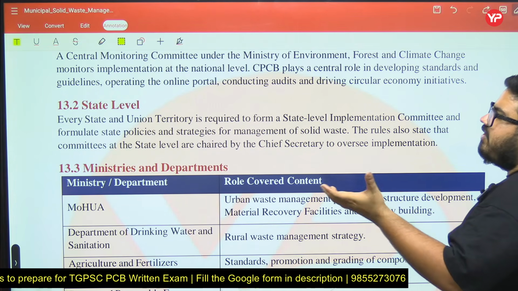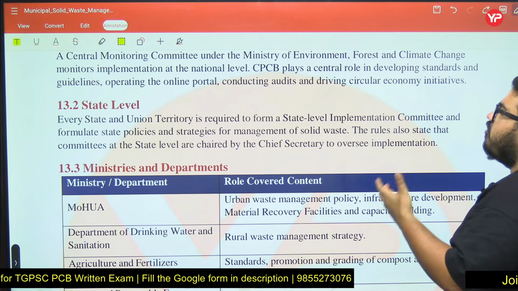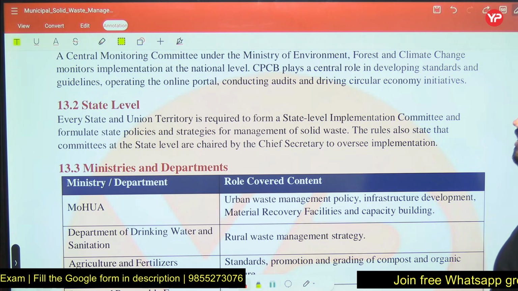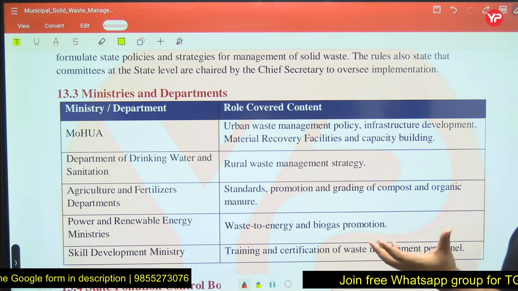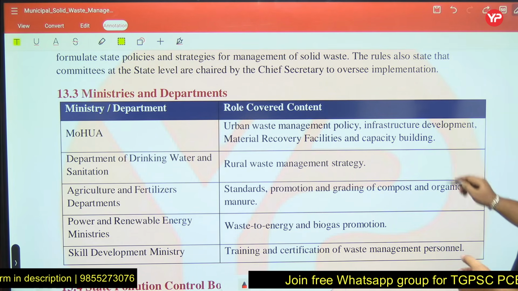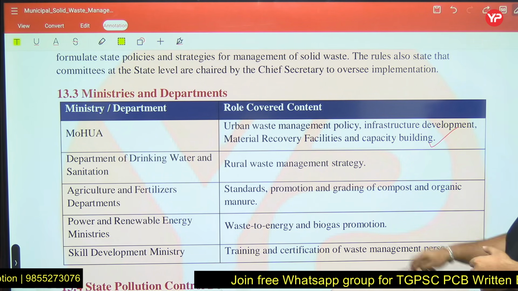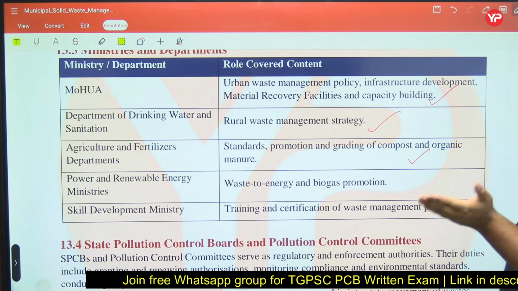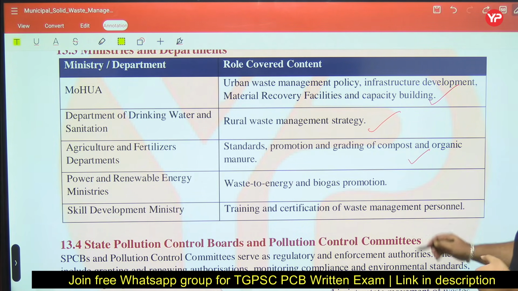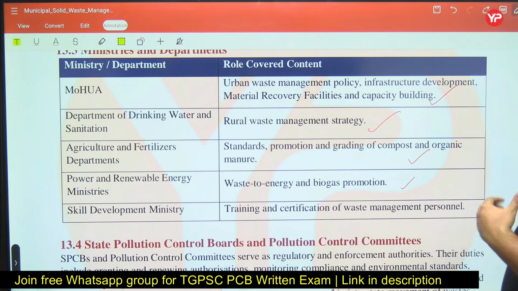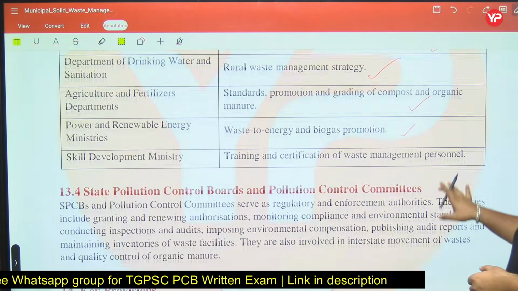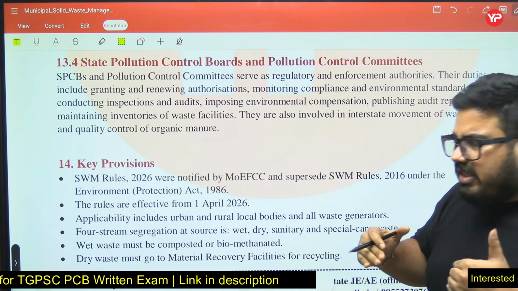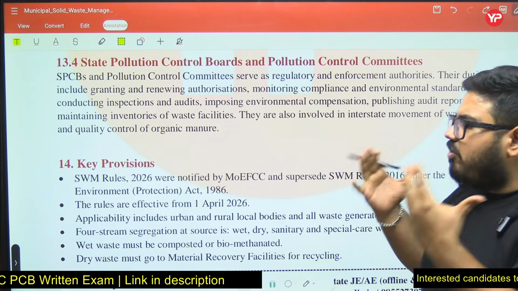At the state level, every state and union territory is required to form a state level implementation committee and formulate the state policies and strategies. You can see here MoHUA handles urban waste management policy and infrastructure development. The Department of Drinking Water handles rural waste management strategy. Agriculture and Fertilizer will give the standard for the compost from the manure you have made. Power and Renewable Energy handles waste to energy and biogas promotion. These are the different organizations which are going to be seen in this whole process.